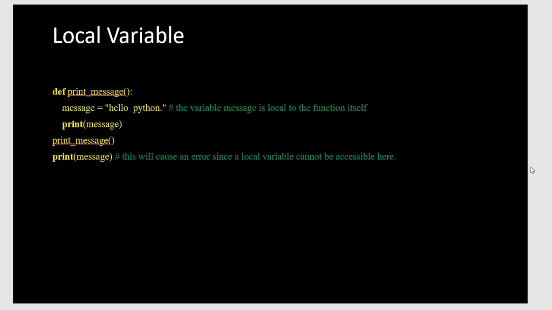Here is an example of a local variable. Define print_message, where message equals hello, then print it. The variable is local because we have defined it inside the function, so it is called a local variable, and we get the output.